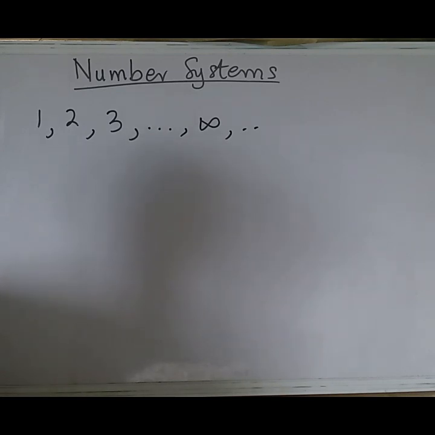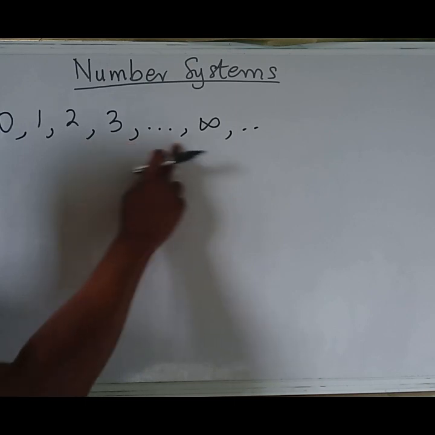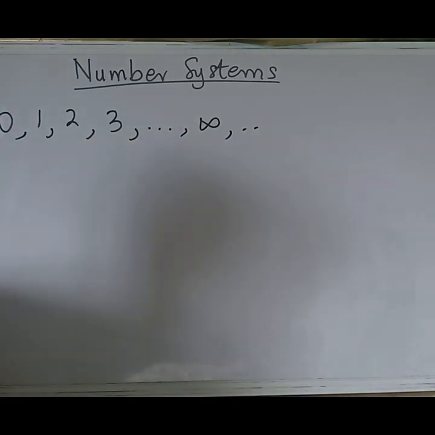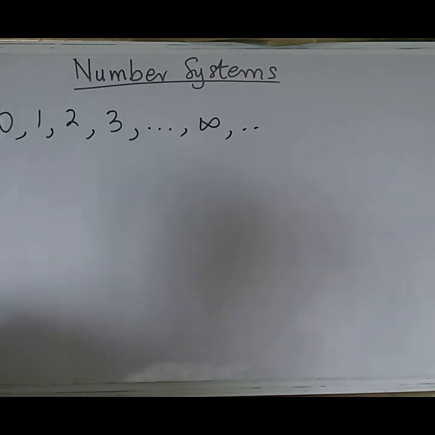This whole number is with the inclusion of the number zero as the beginning of these counting numbers. And this has also been extended to the integer numbers.